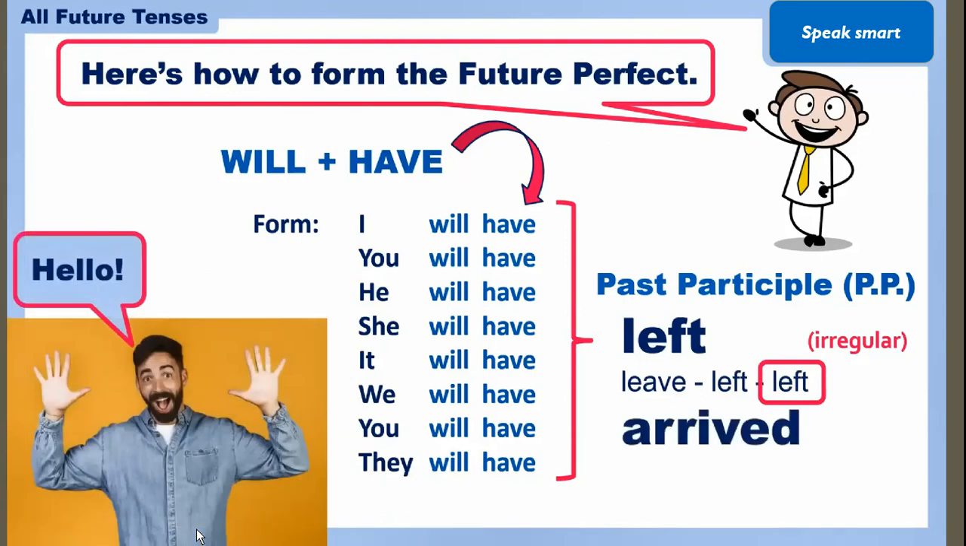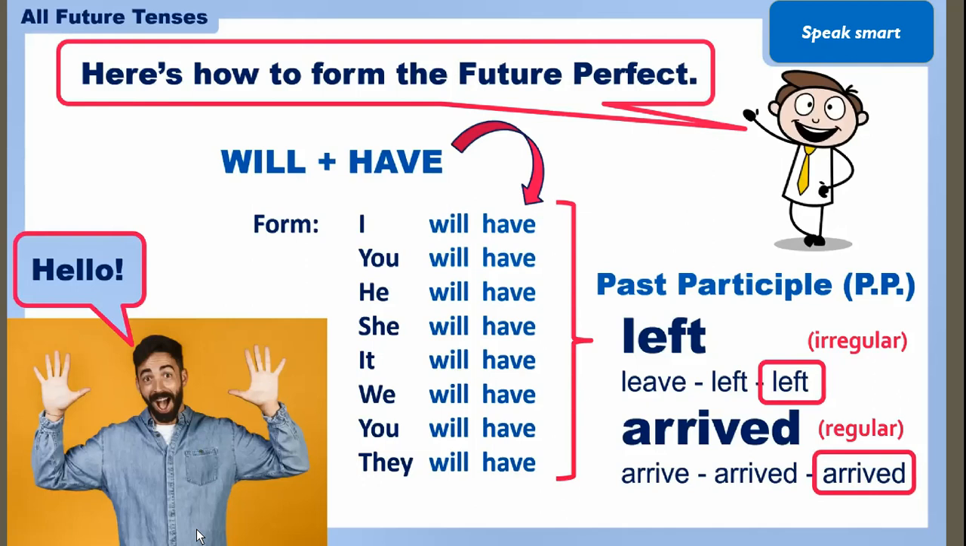Okay, the another verb I am taking is arrived. So arrived is a regular verb because it ends with ed. Arrive, arrived, and arrived is the verb third form that I am using while making the sentences in future perfect. Okay, here we will move to the more usage of the future perfect, and for making the negative you just put not in between will and have, or either you can use won't have.